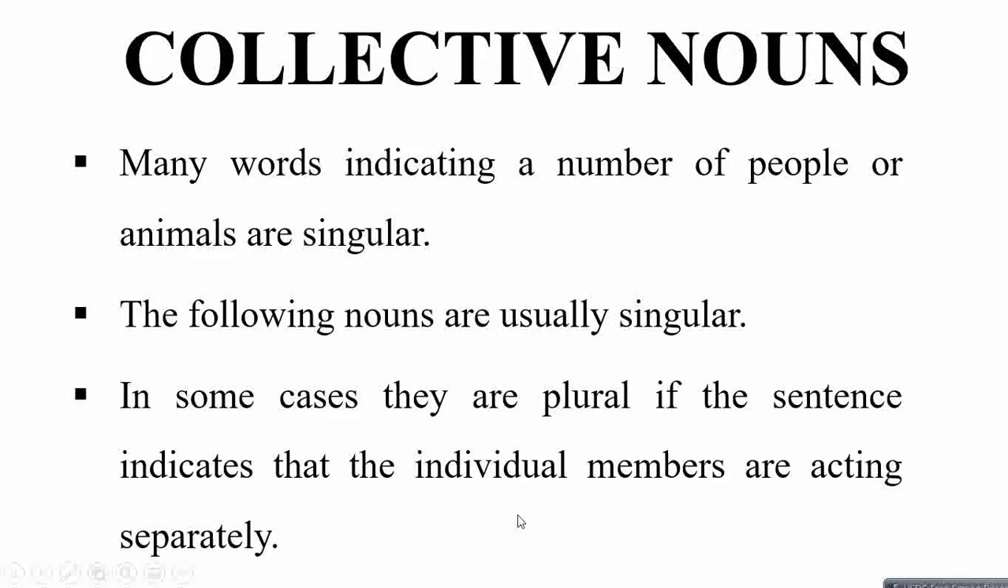Now what are collective nouns? Many words indicating a number of people or animals are singular. The following nouns are usually singular. In some cases, they are plural if the sentence indicates that the individual members are acting separately. So let's jump into those singular nouns.